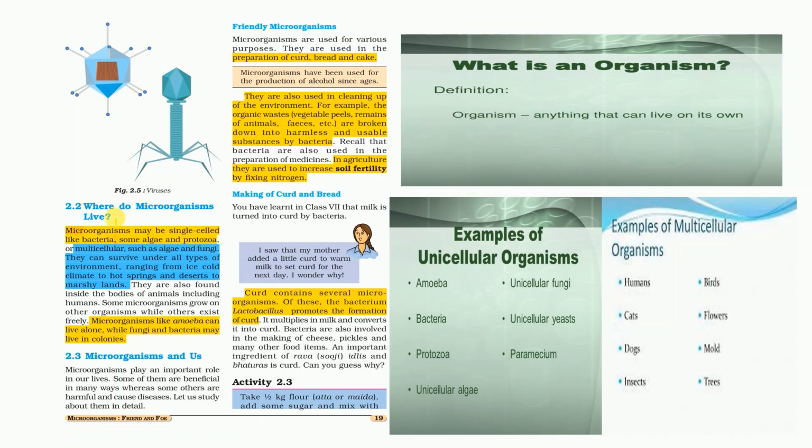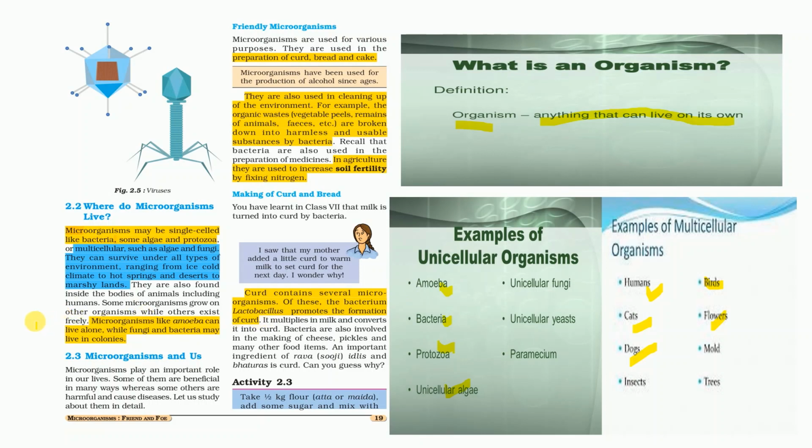Now, where do these microorganisms live? First of all, what are organisms? Anything that can live on its own is called an organism. This may be unicellular, meaning made from one cell, or multicellular, made from many cells. Examples of unicellular organisms are amoeba, bacteria, protozoa, and unicellular algae. Examples of multicellular organisms are humans, cats, dogs, insects, flowers, and birds.